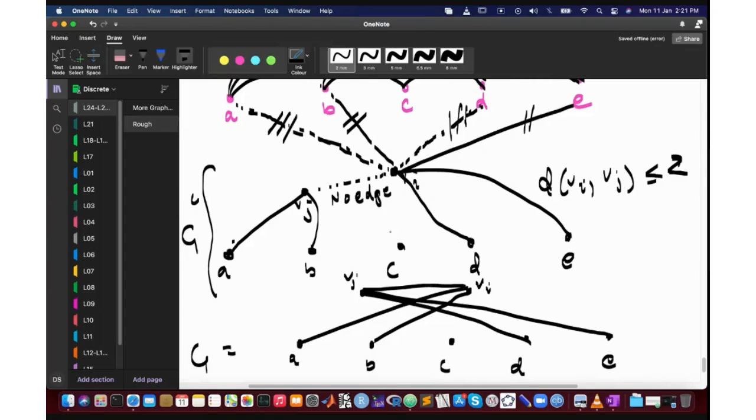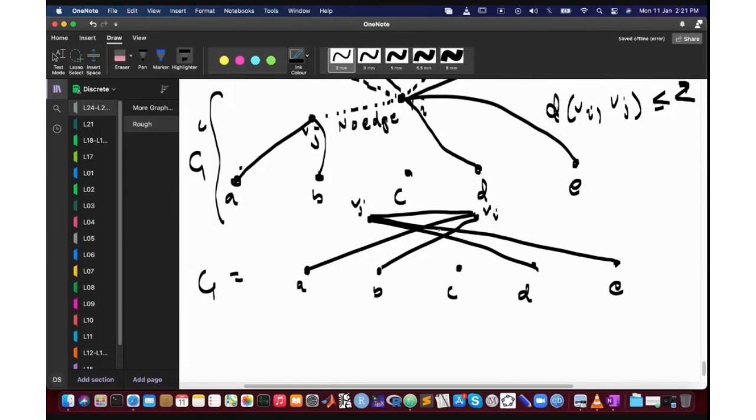But what does this mean for the original graph? In the original graph, it means that at least one of them is connected to C. I don't know which one, but one of them is connected to C. Let's put this edge in pink. This is getting slightly cumbersome. Now we need to somehow reach a contradiction. We need to find a contradiction here, and let's see where it is.